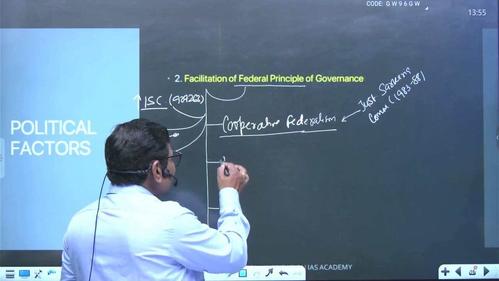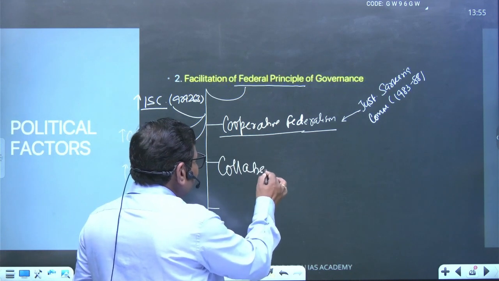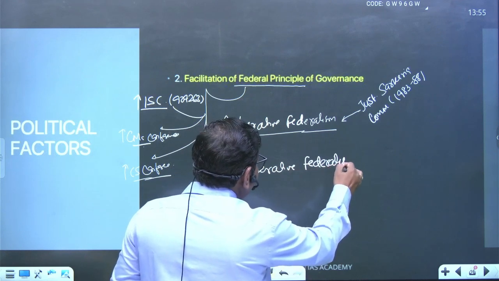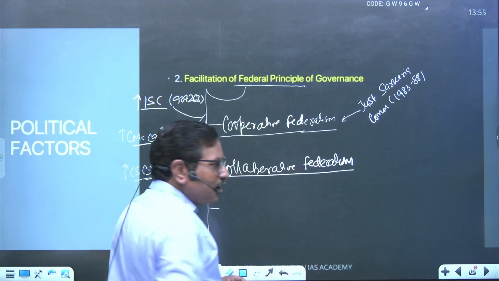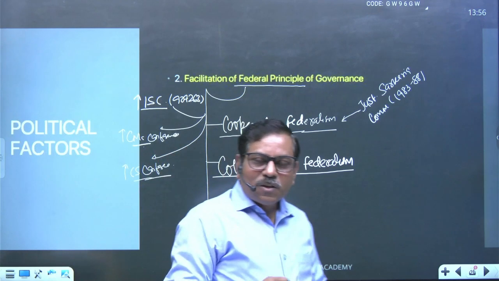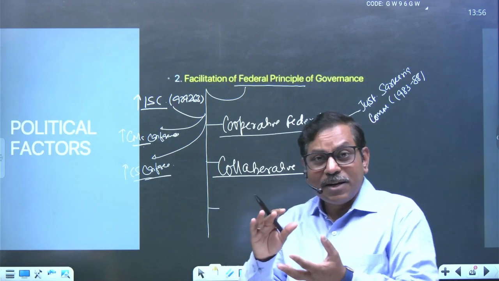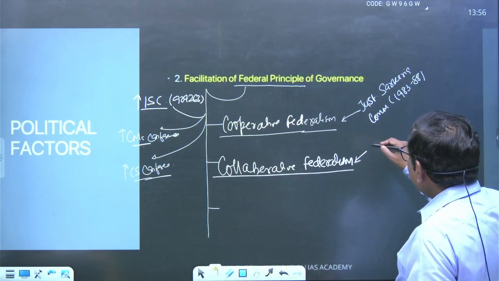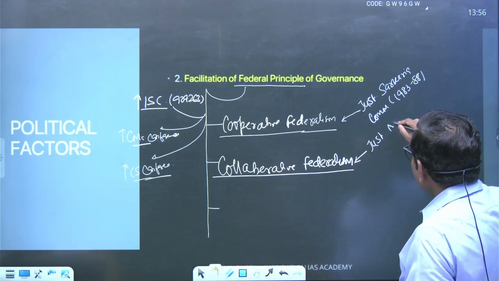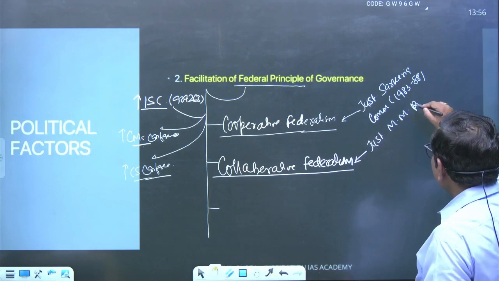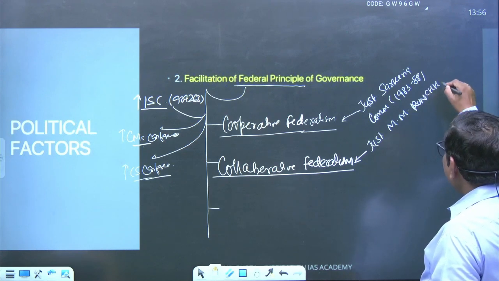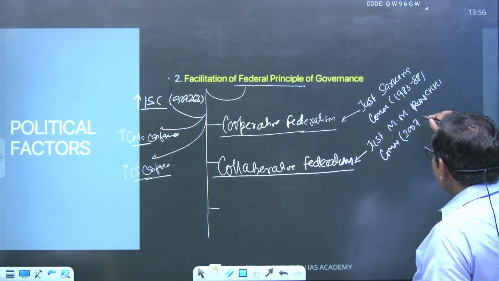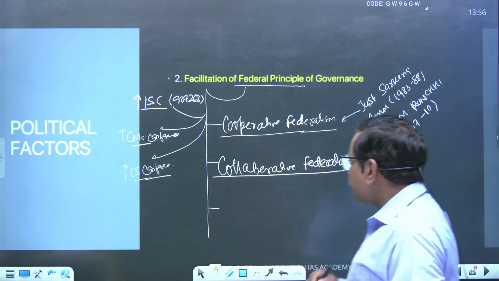Second important area, what is called the collaborative federalism. Collaborative federalism was the new experiment made by the Canada and the Australia. And based upon that particular analysis, it has to say maintain the collaboration between union and state. And this was also recommendation in India by Justice M.M. Punchi Commission, right? That was appointed by Manmohan Singh government in 2007 and given the report in 2010.